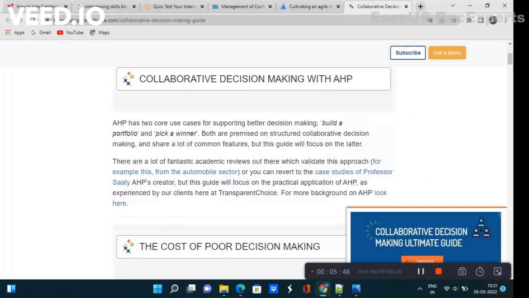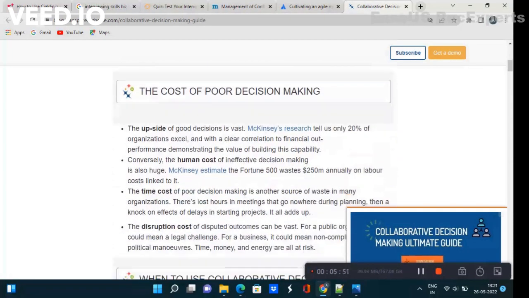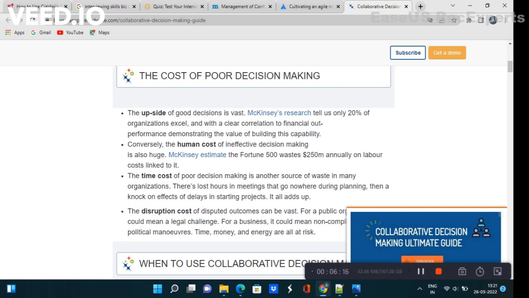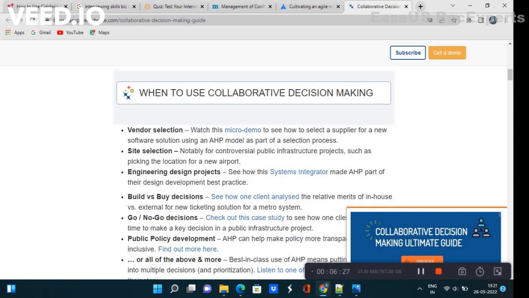So collaborative decision making, the ultimate guide, they have given each and everything like the cost of poor decision making. So what are different types of cost in decision making? Upside cost, human cost, time cost, disruption cost. So you have to study each and every cost because these are important. And they may ask what is disruption cost in poor decision making, what is time cost in poor decision making, they may ask.